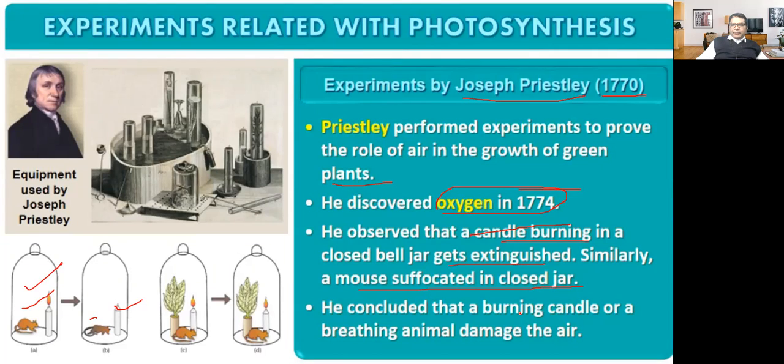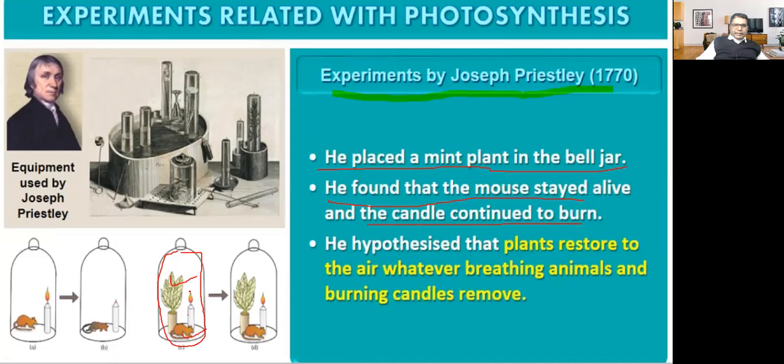He concluded that a burning candle or a breathing animal damaged the air. This experiment shows that the burning candle as well as the breathing animal damage the air. In the second step, he placed a mint plant in the bell jar. This is a bell jar where he has kept the mint plant. He found that the mouse stayed alive and the candle continued to burn. Why? Here one thing was missing: the mint plant. With no mint plant, the mouse died and the candle extinguished.